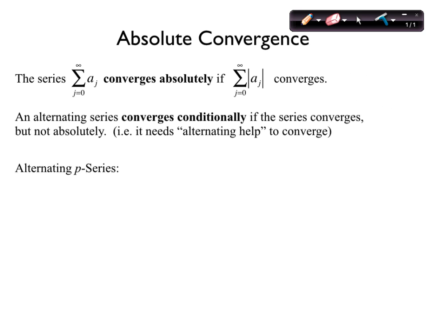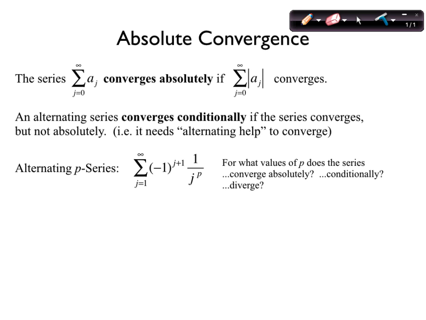All right, examples. So the alternating P series. For what values of P does the series converge absolutely? For what values of P does the series converge conditionally? And for what values does it diverge? So here's a couple examples to help figure that out. Here are two alternating P series. This first one, 1 over j to the 4th, alternating. Does it converge absolutely, converge conditionally, or diverge?